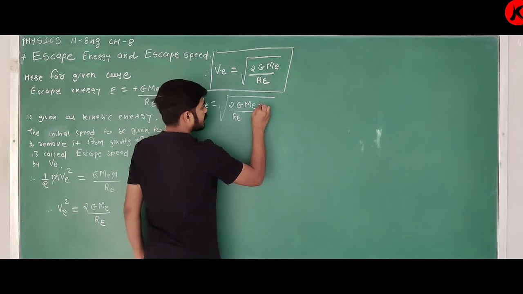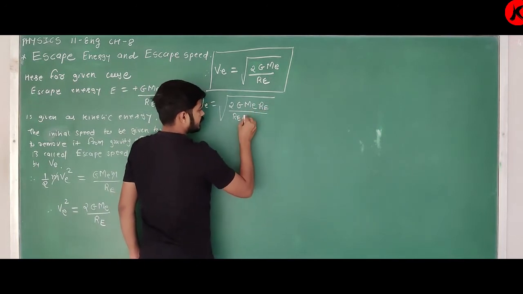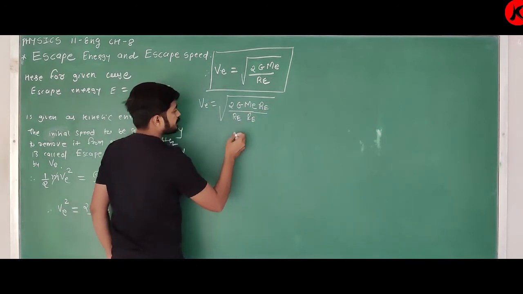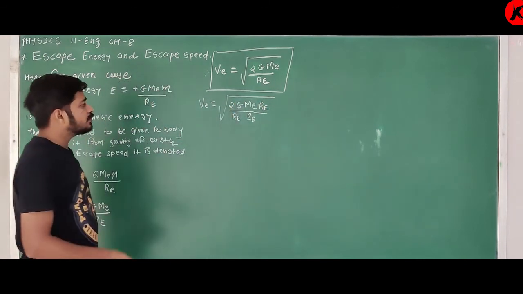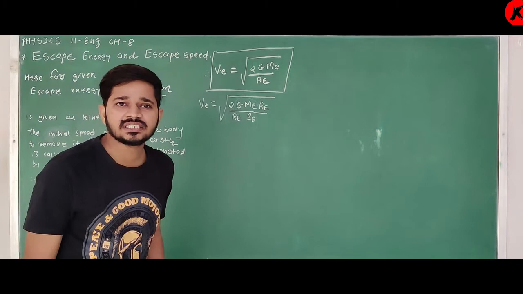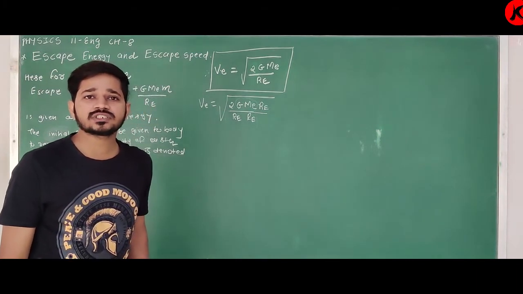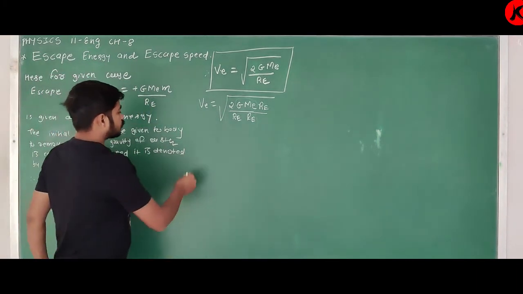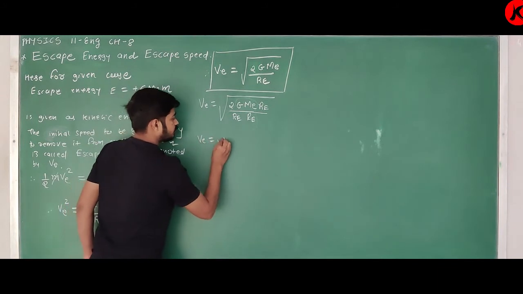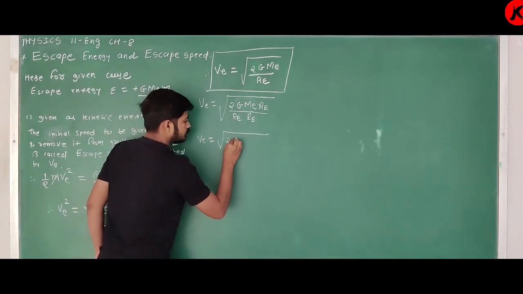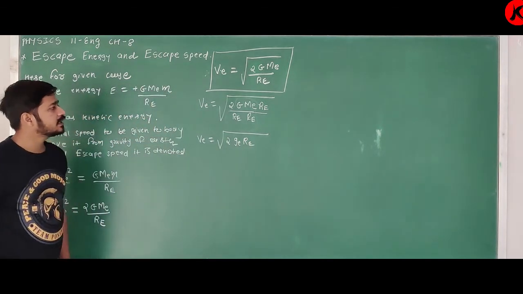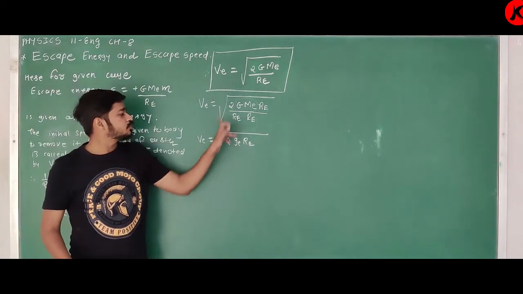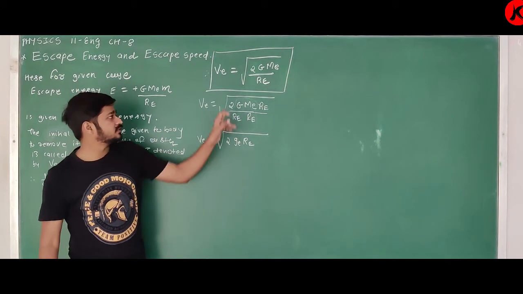Now multiply and divide by RE. Then what happens? See, GME upon RE square is nothing but the gravitational acceleration on the surface of Earth, GE. So I can write this equation as VE is equal to under root 2GE RE. So yes, you have to remember both equations.